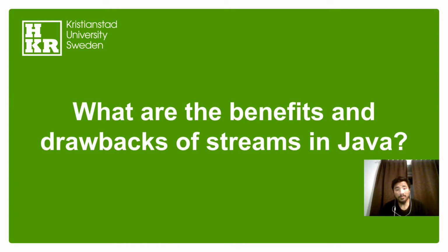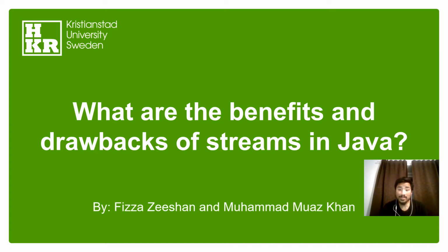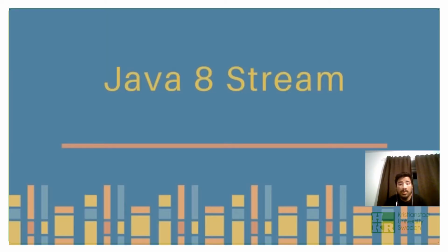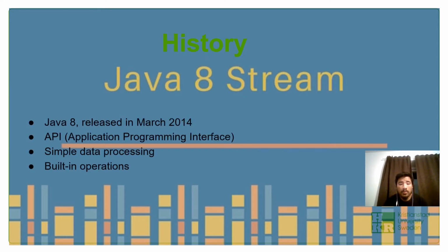The topic of our presentation is what are the benefits and drawbacks of streams in Java. So, let's get right into it. Let's have a quick look at its history. The latest version of Java, called Java 8, was released in March 2014, which introduced features that would change the way you program on a day-to-day basis.